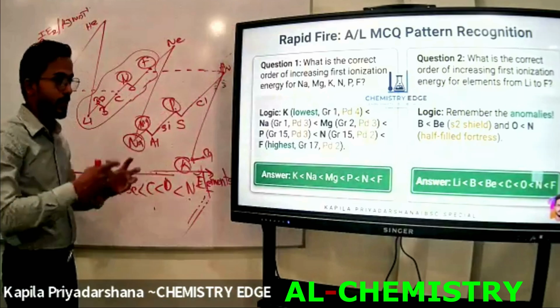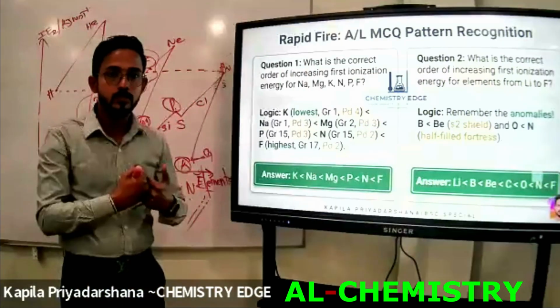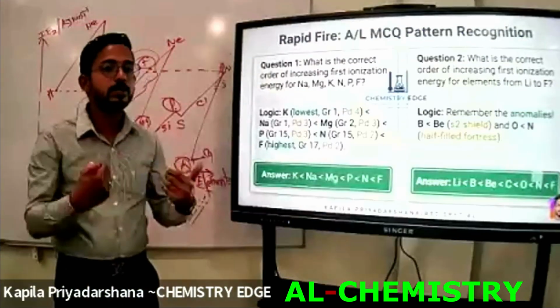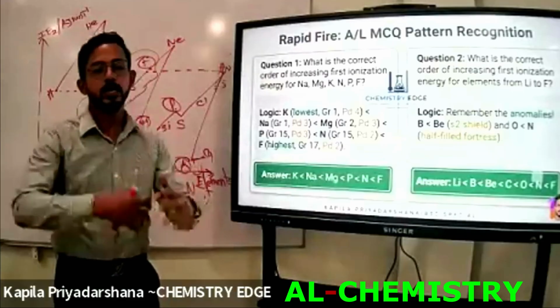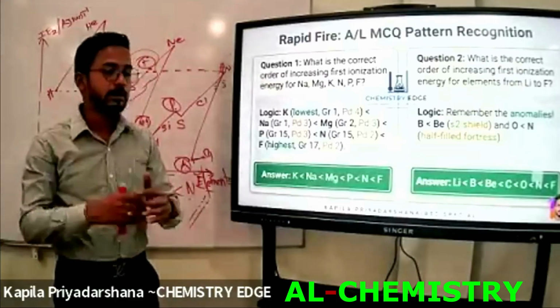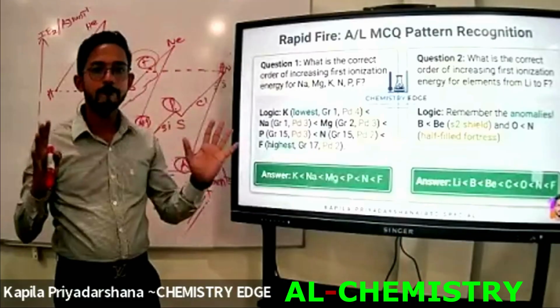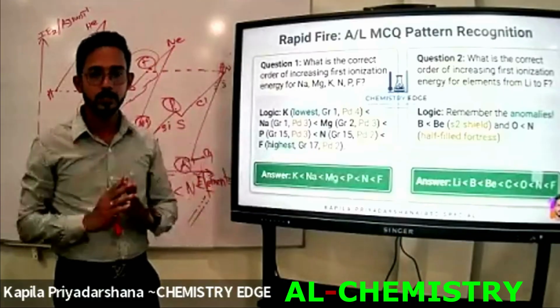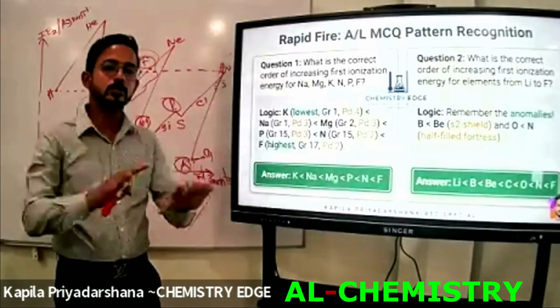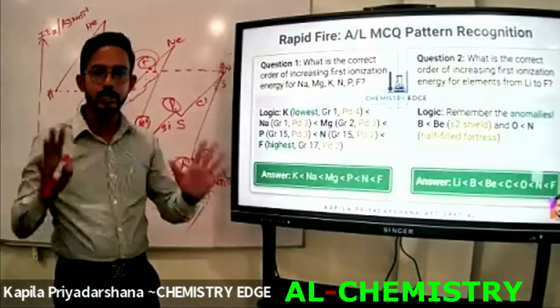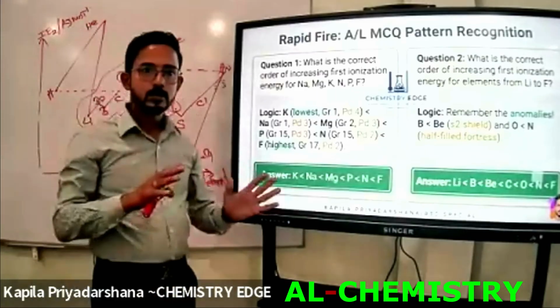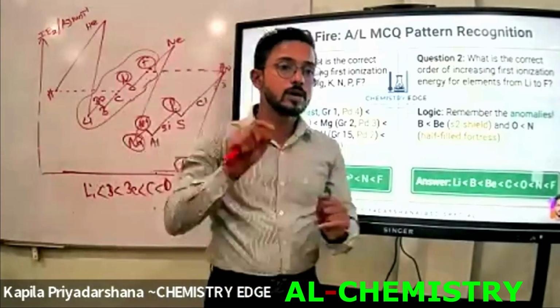Okay. First of all, if they have given a question like this, try to prepare the ascending or descending order of the first ionization energy or second or third ionization energy. First of all, you have to draw the graph of the 20 elements. The shape of the first or second or third ionization energy graphs are identical, but the element that we are going to start from is different.